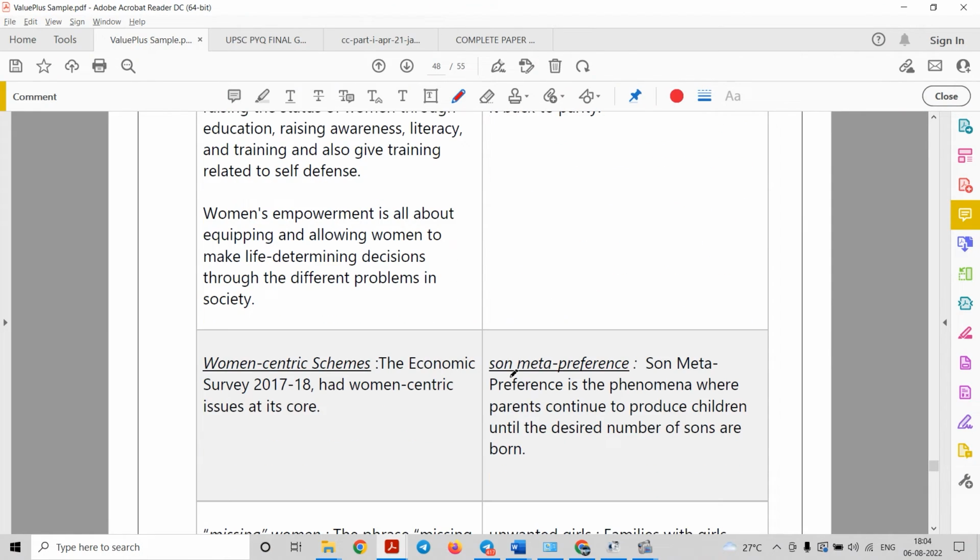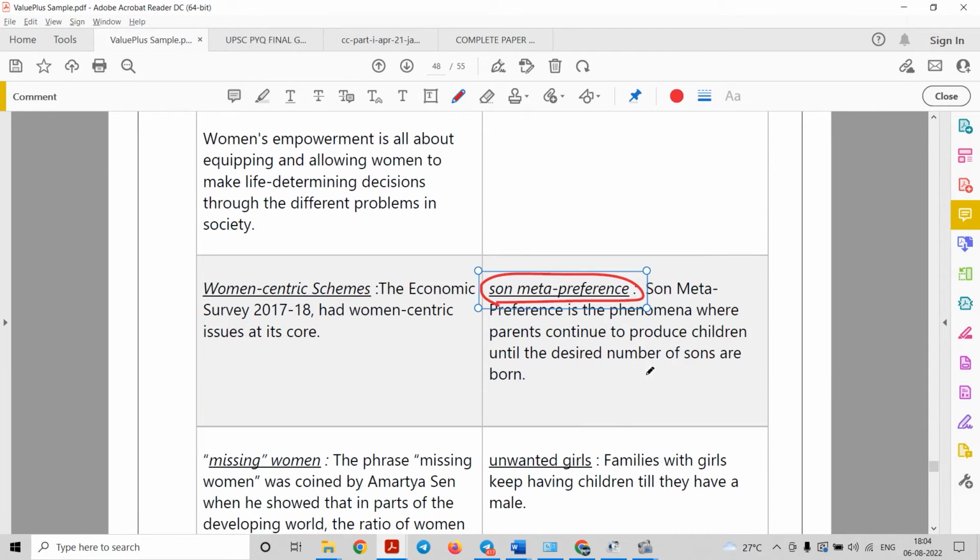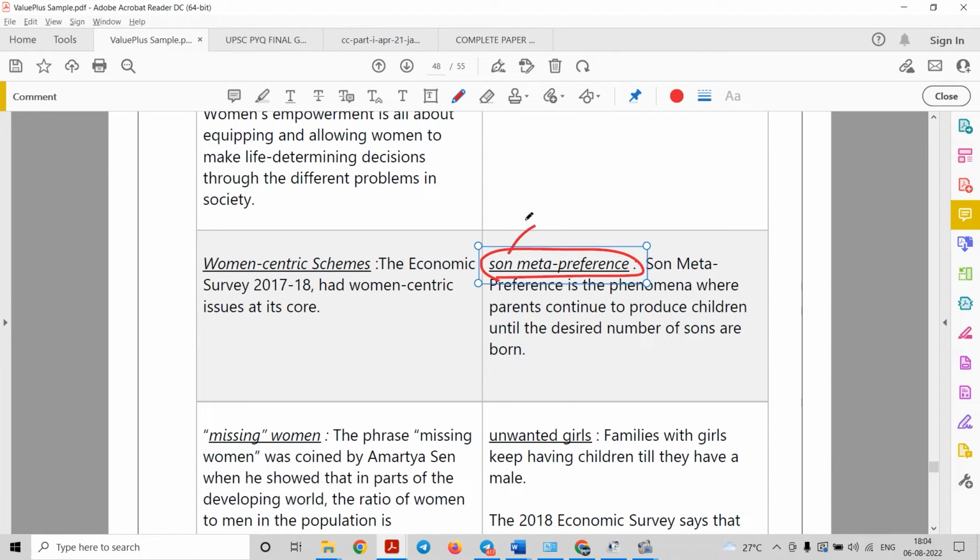Next, son meta preference. It means that parents continue to reproduce offspring till they get a male. That is called son meta preference, right? So suppose the first 3 births are girls, and therefore they are waiting for the birth of a son, right? Therefore this leads to the son meta preference phenomenon.